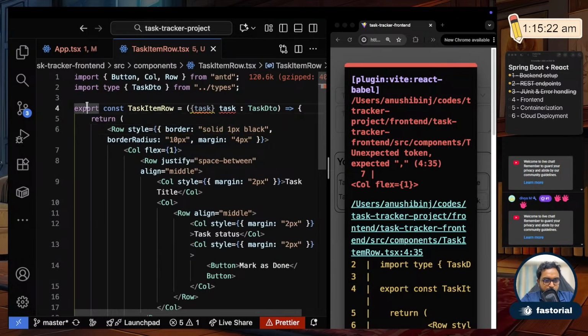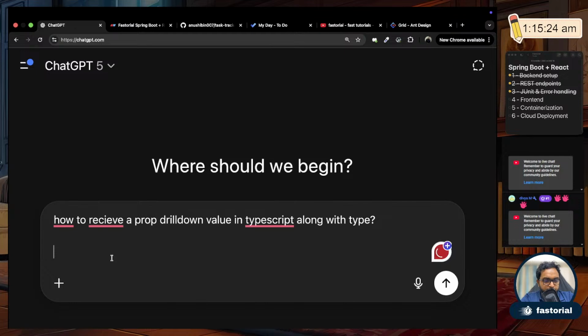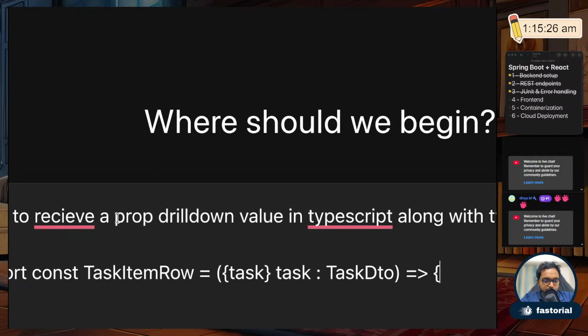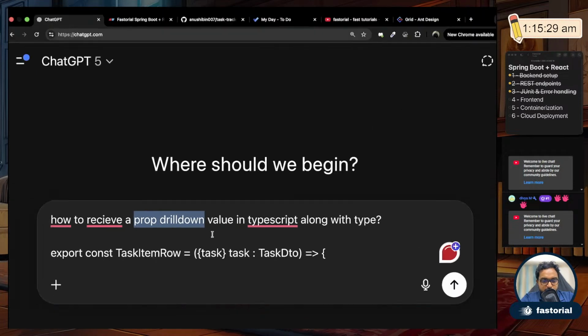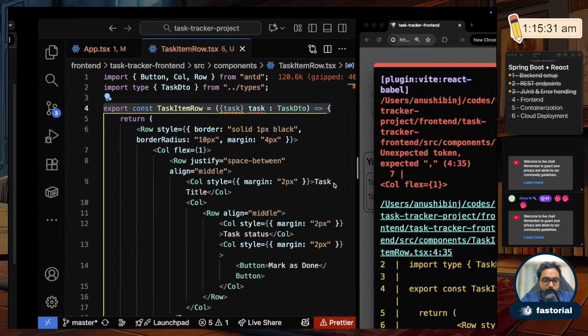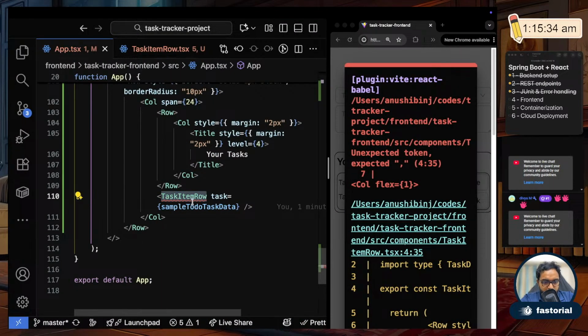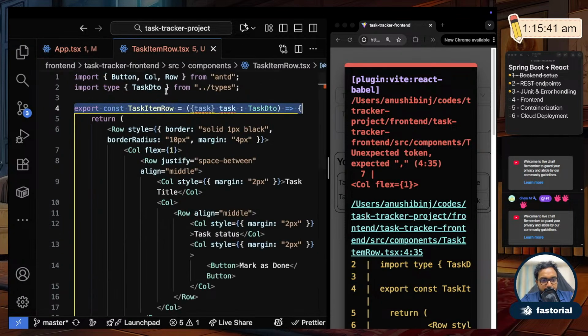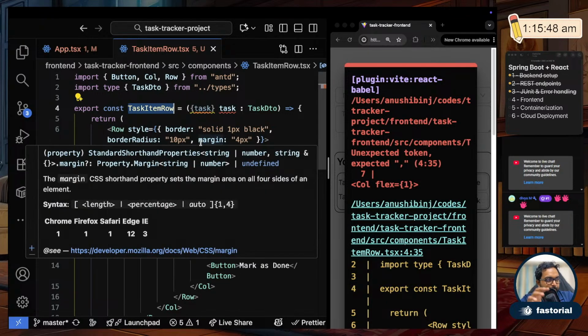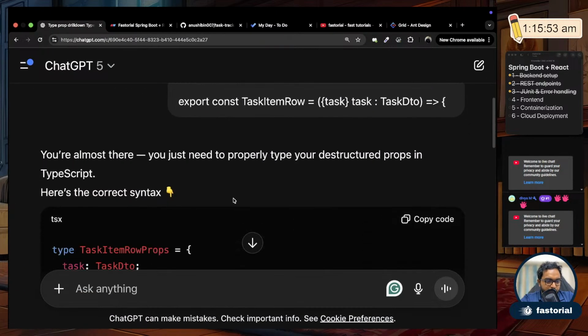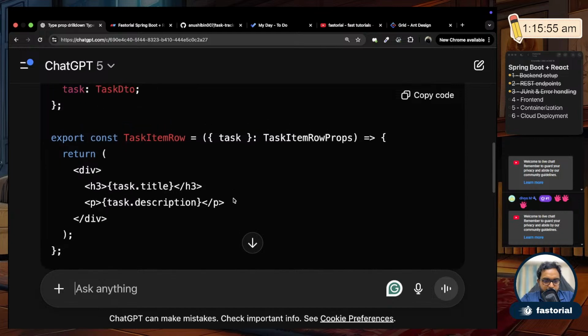And I'll give this code, so that it will understand what I'm trying to do. You see here I used a word called prop drill down. What it means is, I'll explain it while ChatGPT generates the answer. Prop drill down means I am passing this property of to do task from my parent element app.tsx into the child element, which is task item row. This is called props drilling in React.js. This is one of the ways you can pass properties between components. Fine, so they are saying that it should be like this.